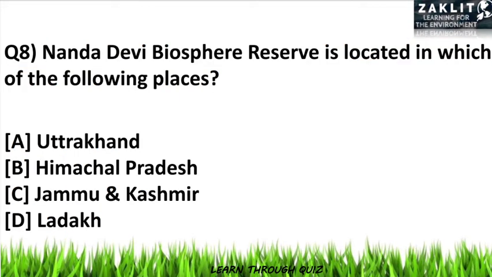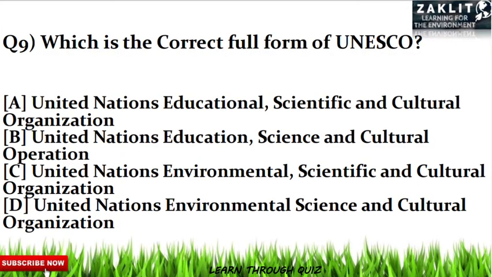The 8th question was very simple. Nanda Devi Biosphere Reserve is located in which of the following places? And here the correct option will be option A. It is situated in Uttarakhand in India. The 9th question was, we have to identify the correct full form of UNESCO. And here option A will be the correct option because the correct full form of UNESCO is United Nations Educational, Scientific and Cultural Organization.